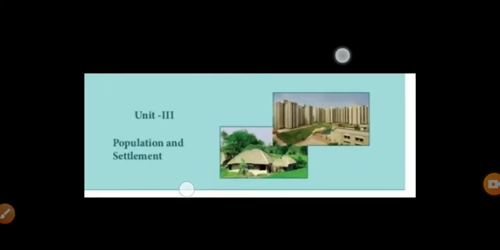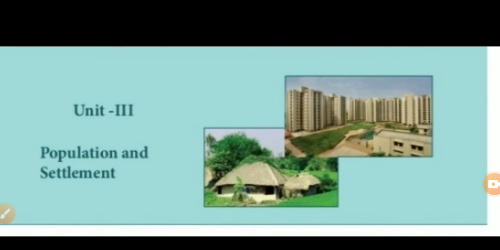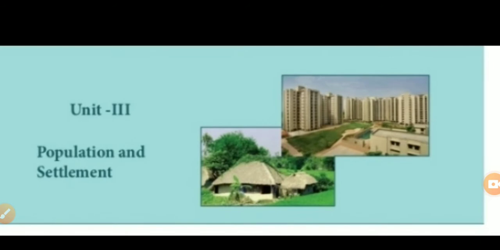Today we are going to see Unit 3 Geography, Population and Settlement, book back question answers. In that, choose the correct answer, fill in the blanks, match the following, answer the following in a paragraph. In last class we learned answer the following, give reason and distinguish between. I hope you have all studied well. Okay, now we can read.